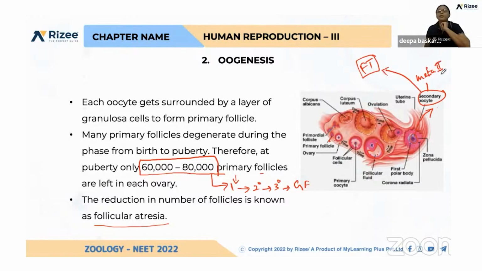Please be clear with this concept. Okay, so when the sperm meets this secondary oocyte, later during fertilization only, this meiosis 2 from metaphase to telophase is getting completed. During the time of fertilization, meiosis 2 is getting completed in the egg. Got it?